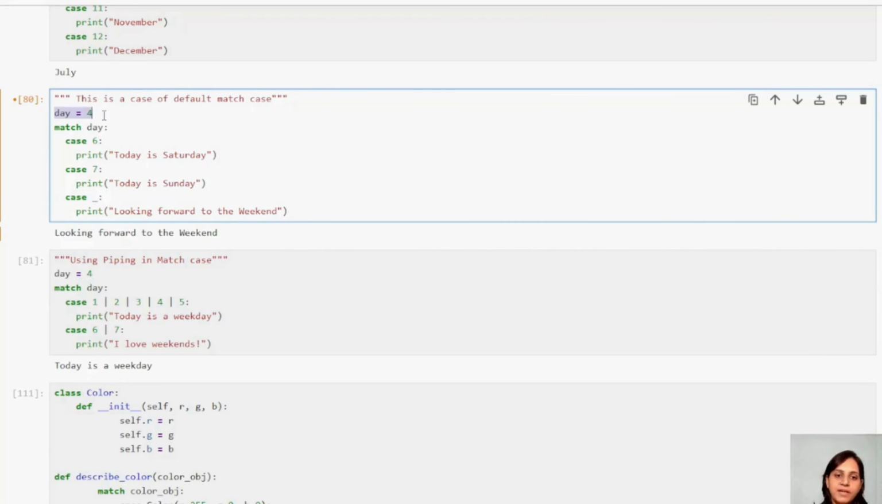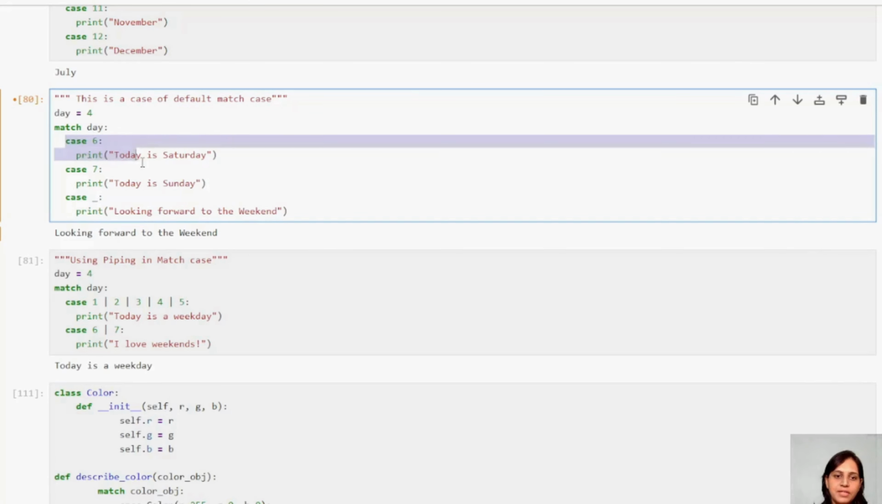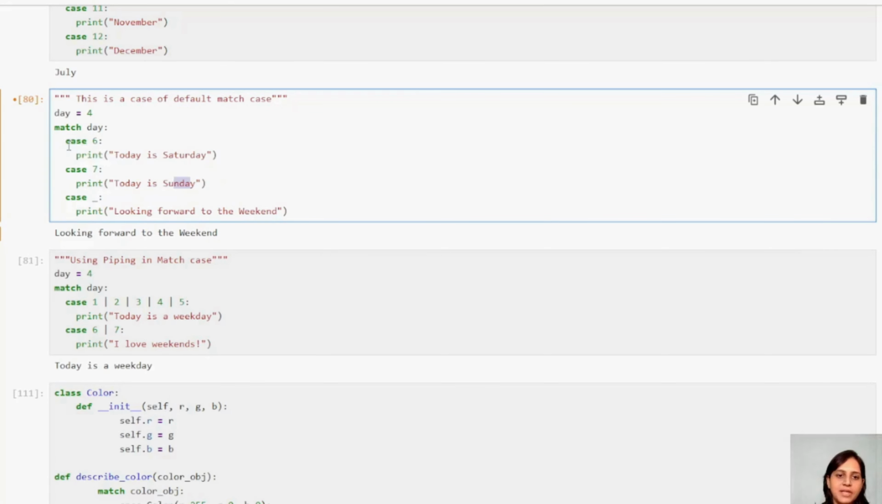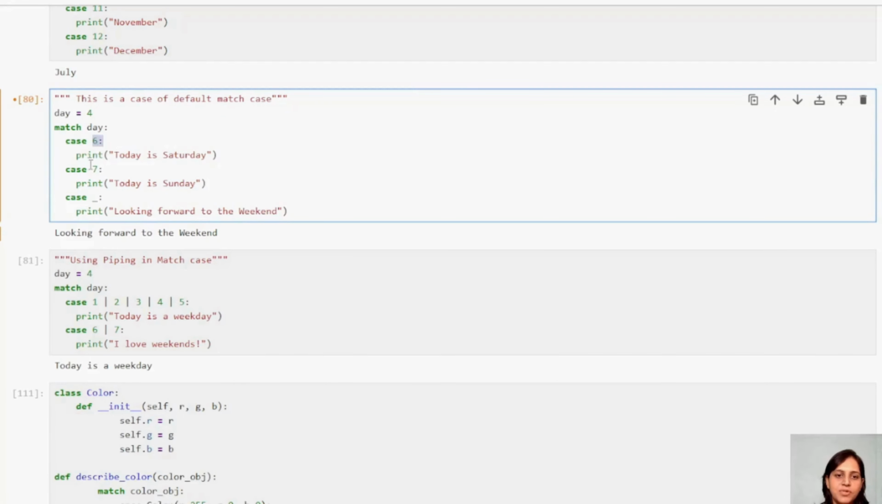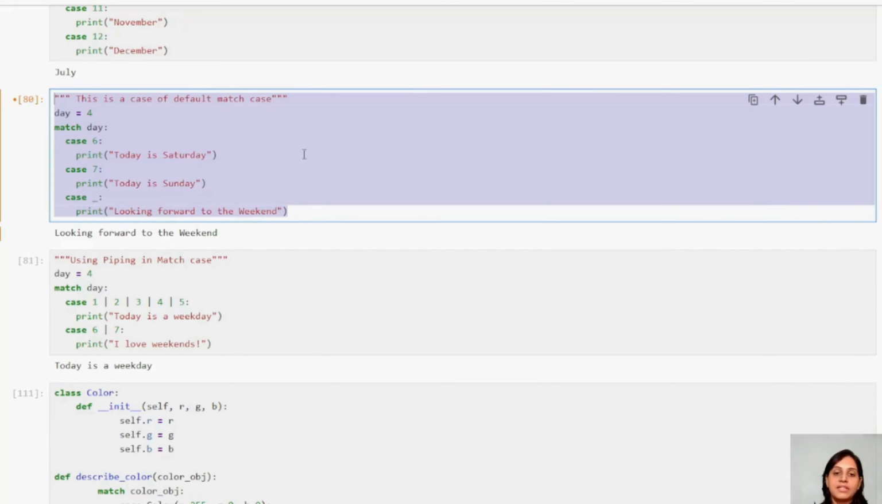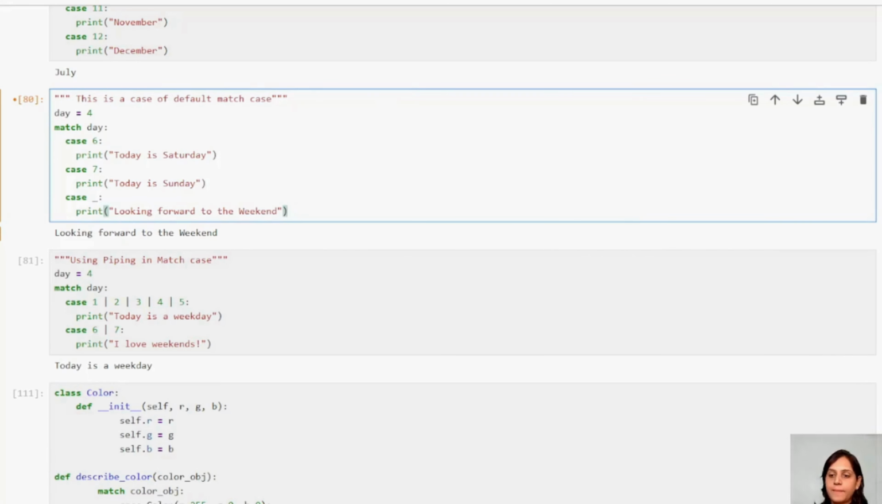See, I had taken day equal to 4 and I want to match with that. Are you able to see any case with 4? We have 6 and we have 7. Do we have 4? No, right? So it will come and print this. This is my default. If no match is available in those choices, it will come and print your default. That is the gist, that should be the understanding.